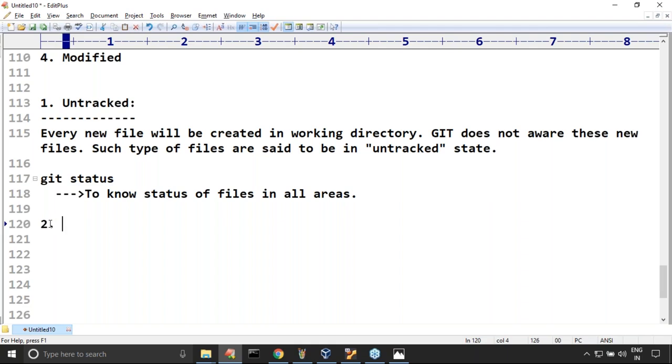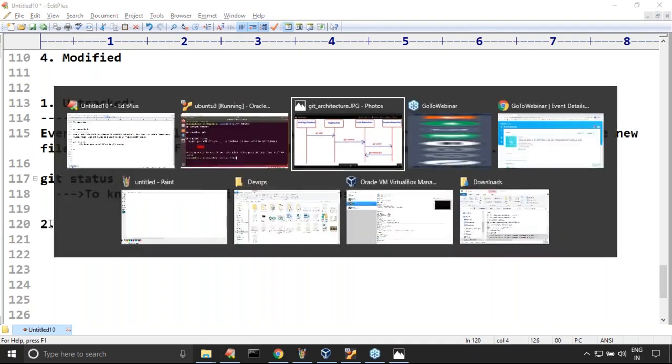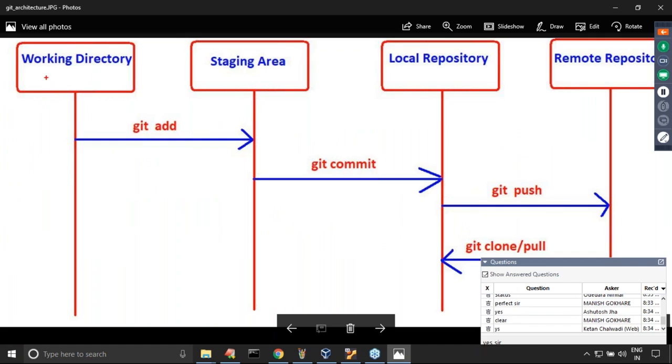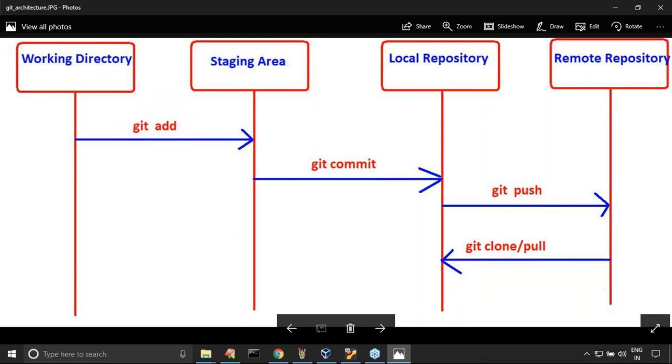Now here I created a file in the working directory. Now I have to commit this file to my repository. But before committing, what you have to do is add this file to the staging area. Correct or not? How can you add this file to the staging area? By using which command? Git add. Remember, git add is the command.